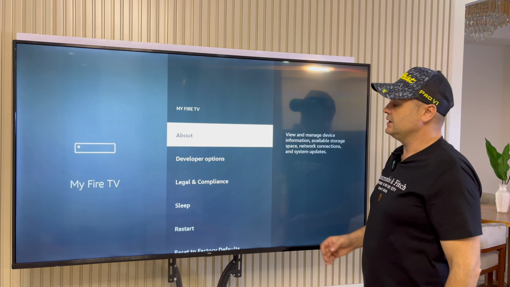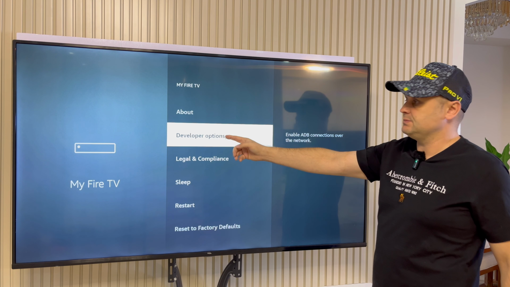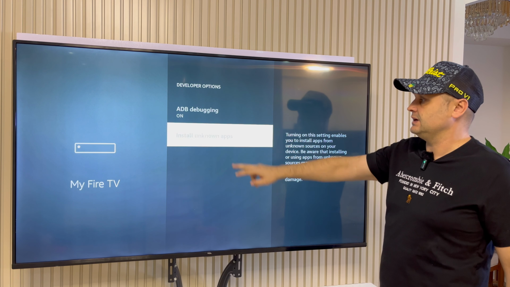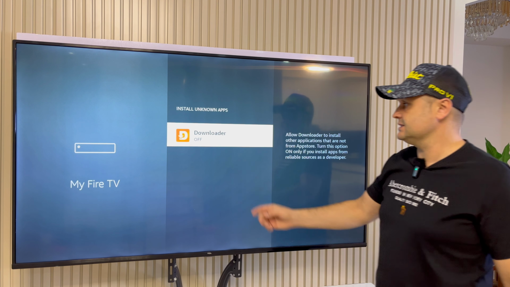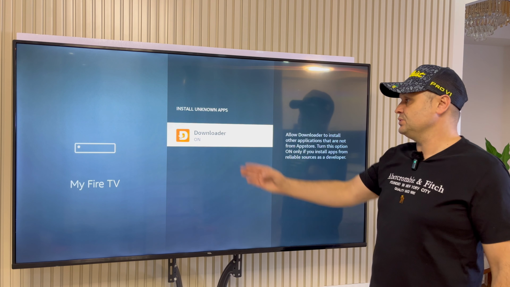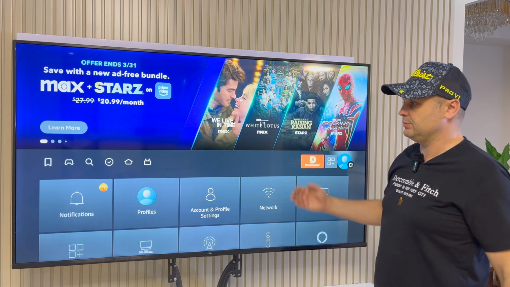Click on it. Now we're going to click down to developer options, and we're going to open up the developer options, click inside. We're going to click install unknown apps. Okay. And we're going to flick this downloader to the on position just like that. Okay. Once we do that, we're going to press 5 times back again. Once we enable downloader.